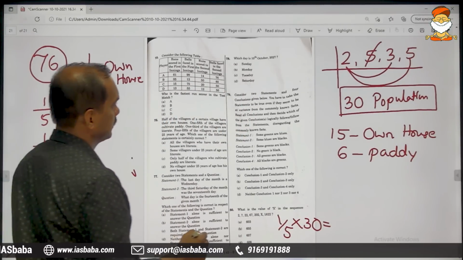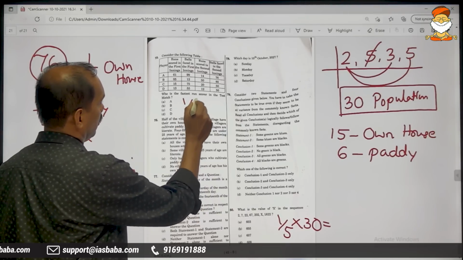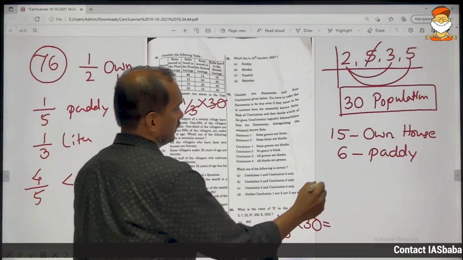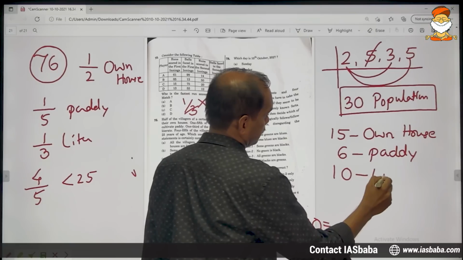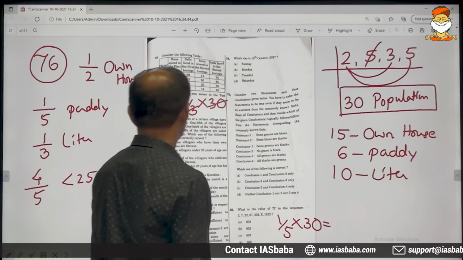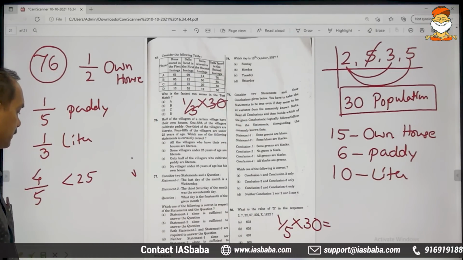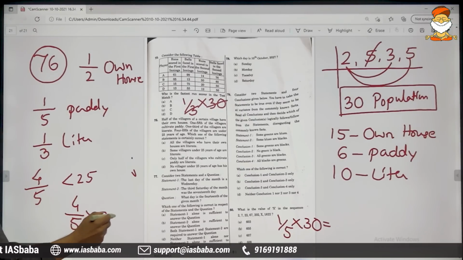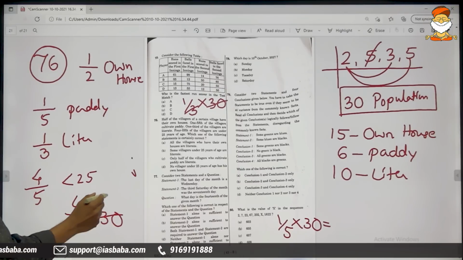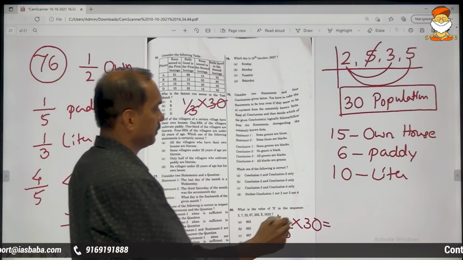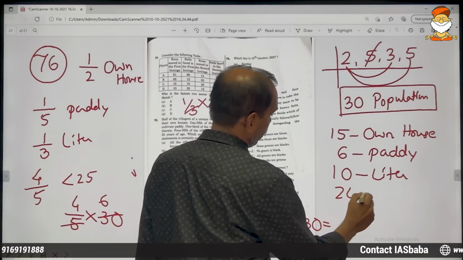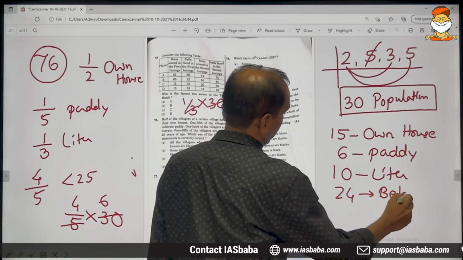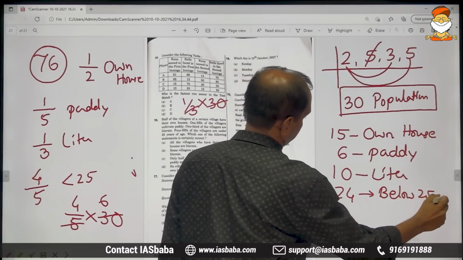1/3 are literates. 1/3 of 30: 3 tens are 10, so 10 are literates. What else? 4/5 of 30. Of means into. 5 ones are 5, 5 6s are 6, 4 6s are 24. So 24 are below 25 years of age.